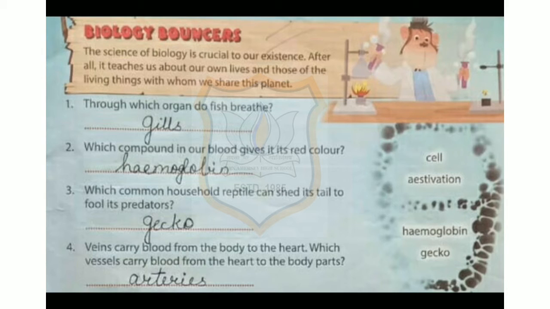Through which organ do fish breathe? Answer is gills. Which compound in our blood gives it its red color? Hemoglobin. Which common household reptile can shed its tail to fool its predators? Answer is gecko. Veins carry blood from the body to the heart. Which vessels carry blood from the heart to the body parts? Answer is arteries.